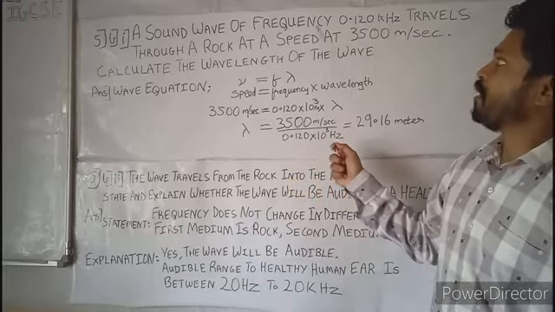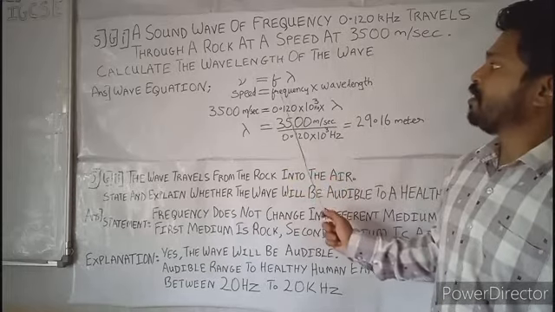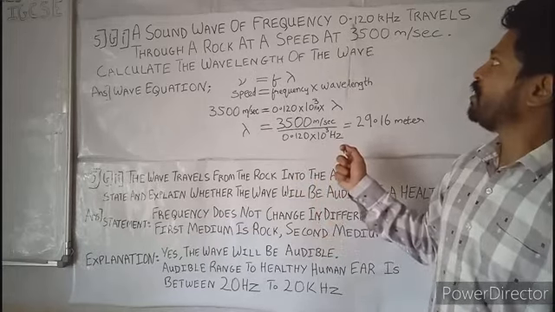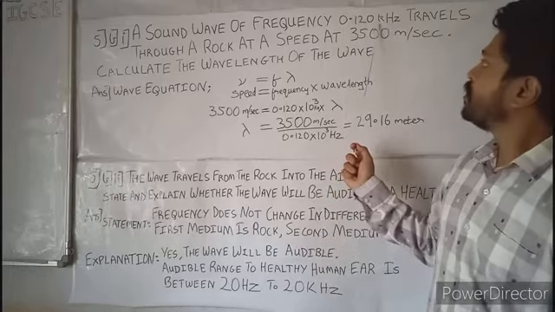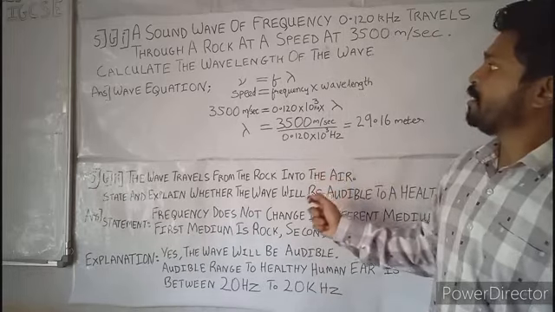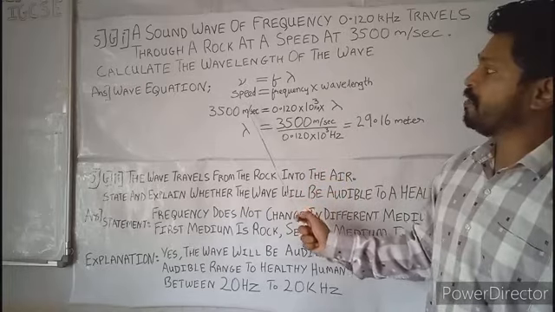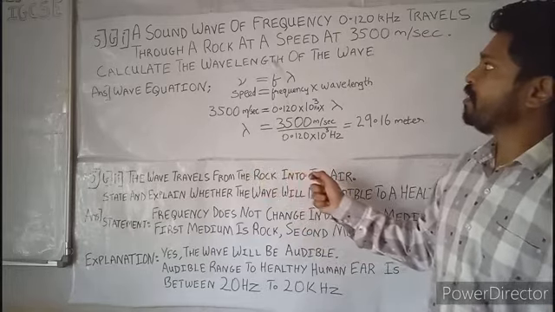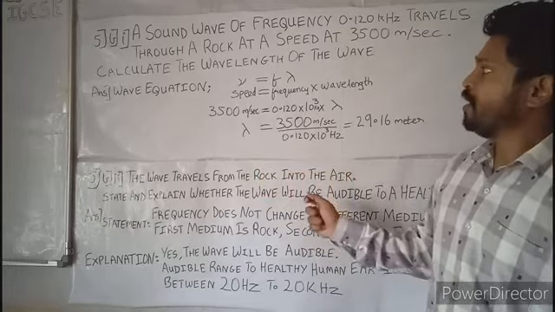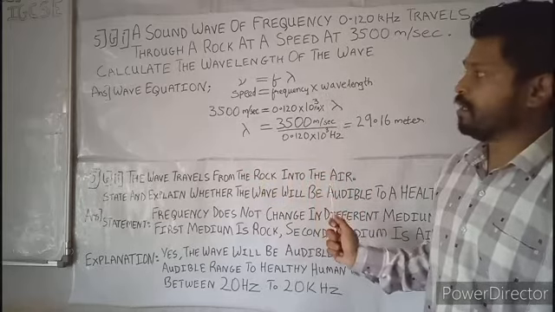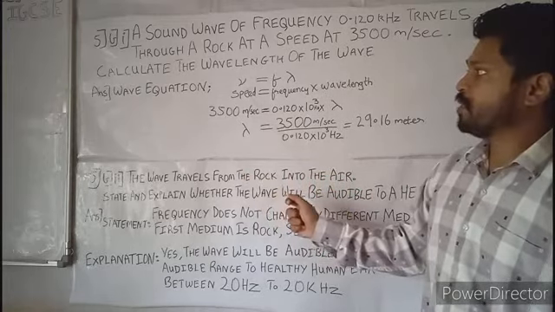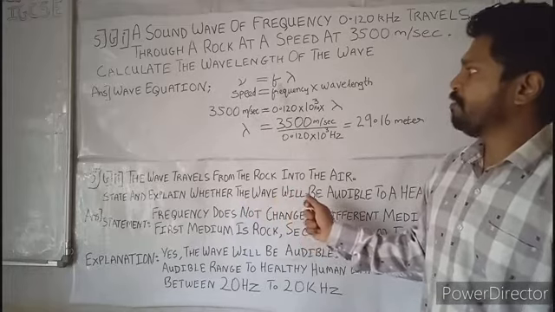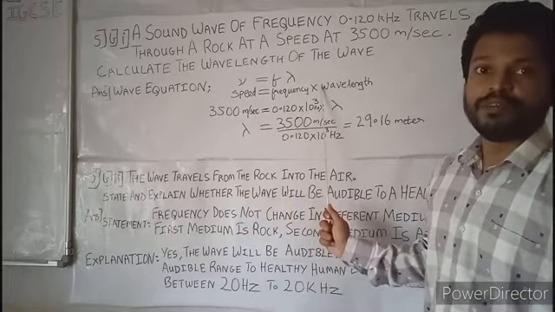So you have been given the frequency. Frequency is denoted by the small letter f, and the frequency is 0.12 kilohertz. The speed of the wave is v, and we have been given 3500 meters per second. We have to calculate the wavelength of the wave. Wavelength is denoted by lambda. So we can put this in the wave equation: v equals f lambda, where v is the speed, f is the frequency, and lambda is the wavelength.